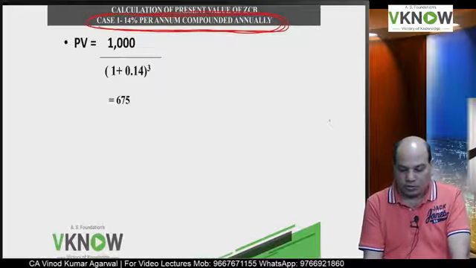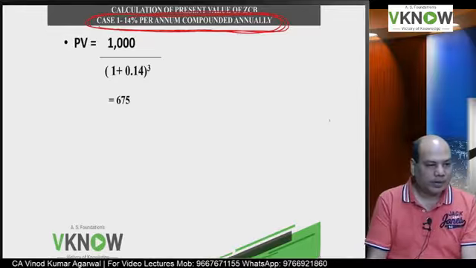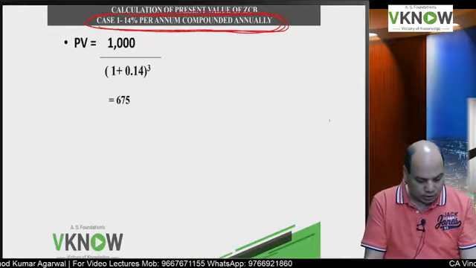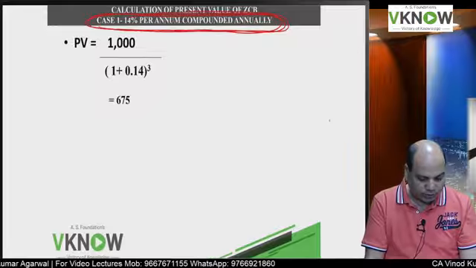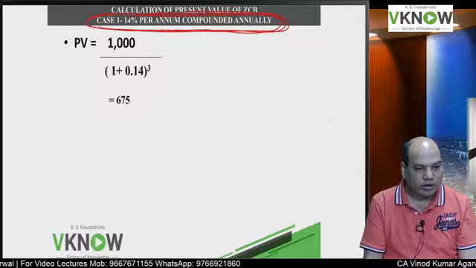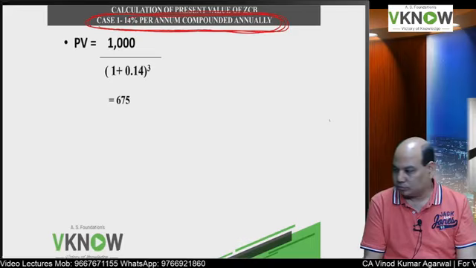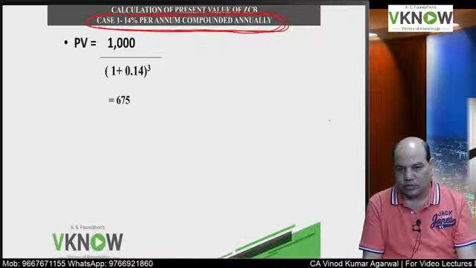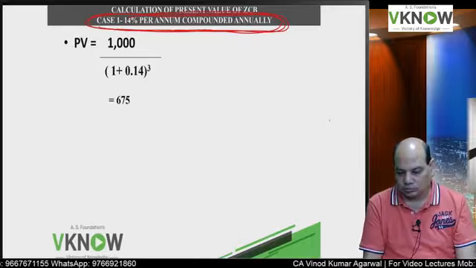So the answer will be 1000 divided by 1.14 to the power 3. Just try, very easy. The answer comes to how much? 675. Check the answer.